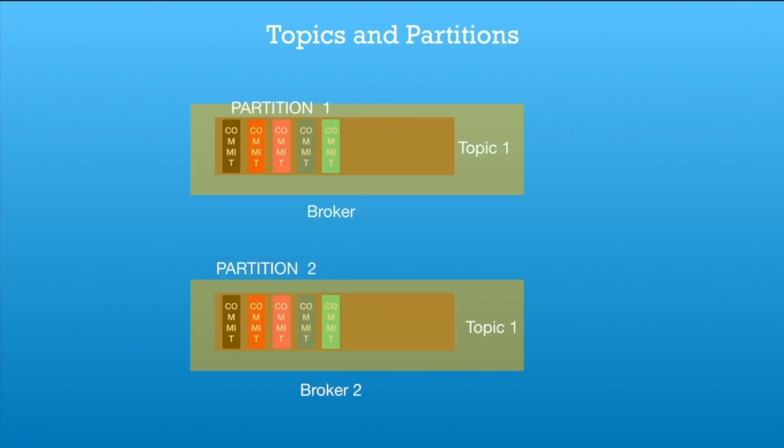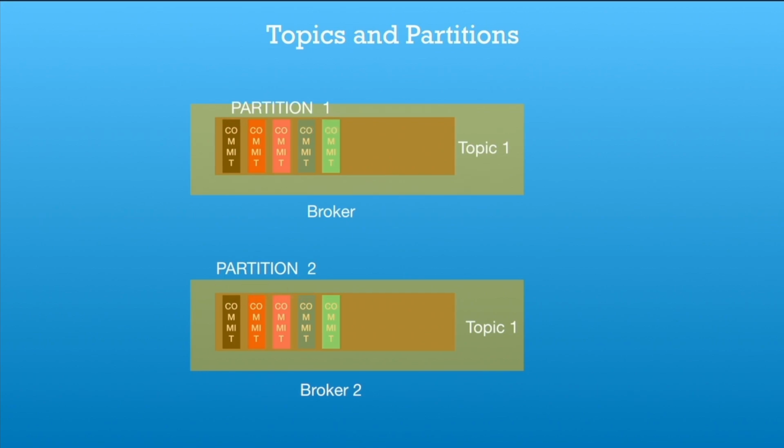Now let's try to understand what partitions are. Kafka runs on multiple hardware machines which are known as brokers. These brokers can host a particular topic. So if we have a topic named topic 1, this topic can be spanned across multiple machines or brokers. This particular topic is divided into smaller subparts, and each individual subpart is known as a partition.